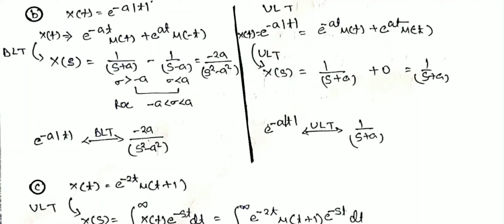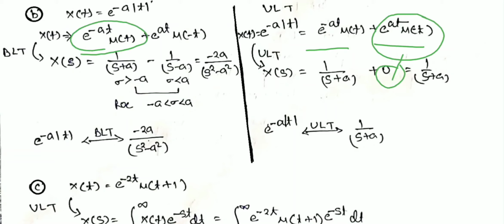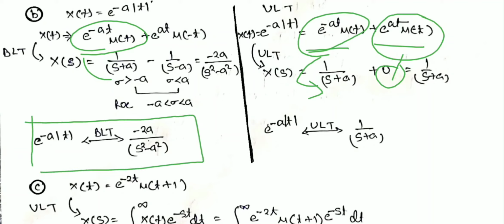But in the case of the unilateral Laplace transform, when we consider it, this Laplace transform is not defined for this part, and it becomes 0. As it is defined for this signal, it is also the same, and it is 1 upon s plus a. Therefore, the bilateral Laplace transform of e to the power minus a mod of t is 2a upon s square minus a square, and the same signal has the unilateral Laplace transform 1 upon s plus a.